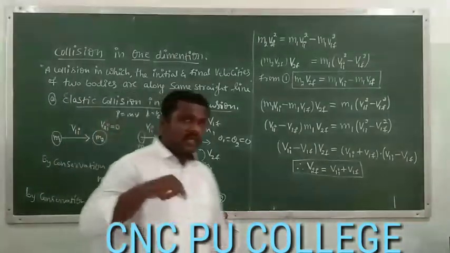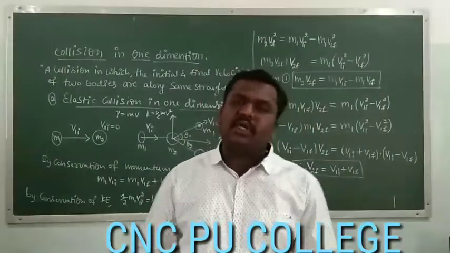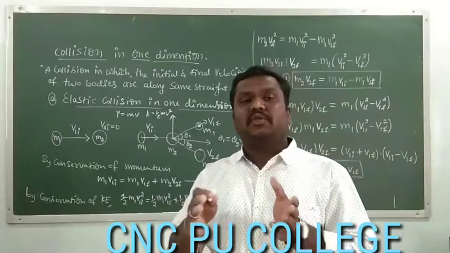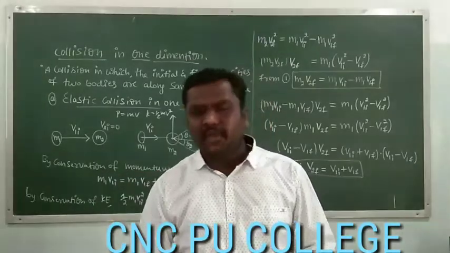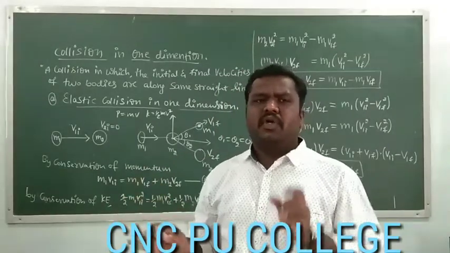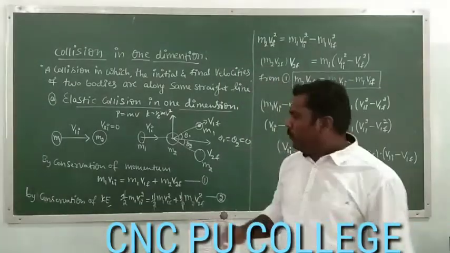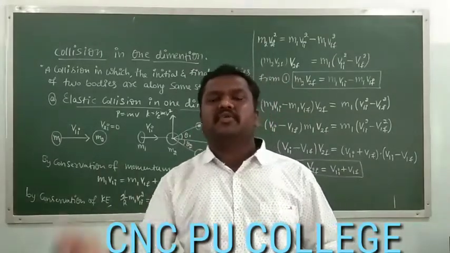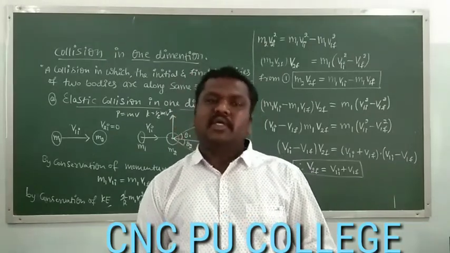So now we have to get the expressions for the final velocity of the first body and the final velocity of the second body. By making small variations in equations 1 and 2, we have to represent the velocity of the first body in terms of the velocity of the second body, and the velocity of the second body in terms of the velocity of the first body. It is very simple. Just write the equations and follow the modifications we are doing, just mathematical steps, and the derivation will be complete. We must know the final velocities of the first object as well as the second object, isn't it?